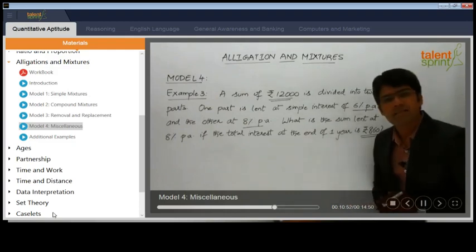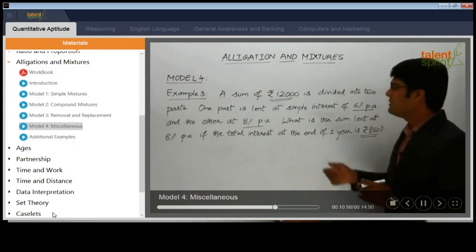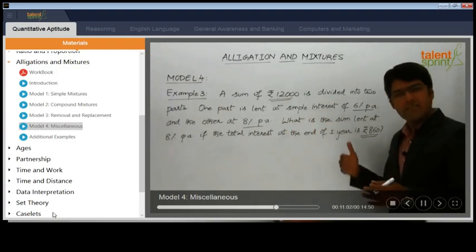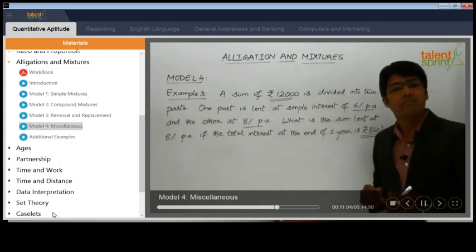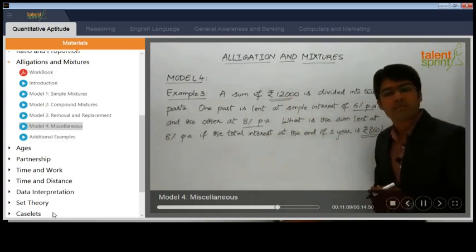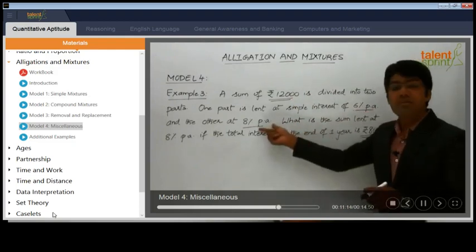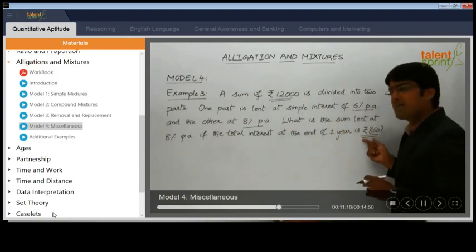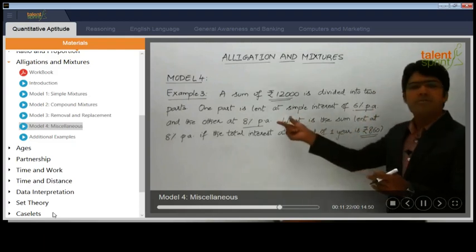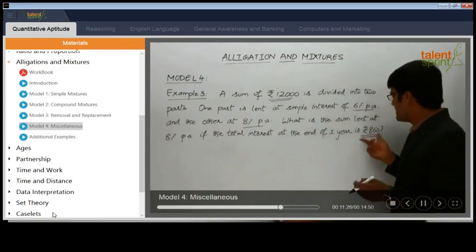The regular way of answering this question would be to write 2 equations in terms of the 2 principal amounts. Let us assume that the 2 parts are P1 and P2. P1 is the principal for scheme 1 or scheme A and P2 is the principal for scheme B. So P1 plus P2 will be equal to 12,000 because the total principal is 12,000, and 6% of P1 plus 8% of P2 will be equal to 860 because this is the interest for 1 year. So in 1 year we get 6% on P1 and 8% on P2, and the sum of these two values is equal to 860.